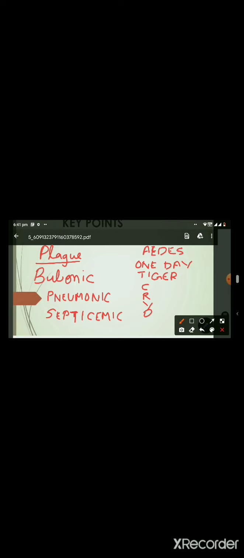So the mnemonic is: one day tiger cried in front of dirty water for cigarettes. The one day stands for day biters, tiger for its name, tiger mosquito, and cried is for the diseases caused by Aedes mosquito. They are C for chikungunya, R for Rift Valley fever, Y for yellow fever, and D for dengue. And in front of dirty water is where it breeds, and cigarettes indicates cigar-shaped eggs.